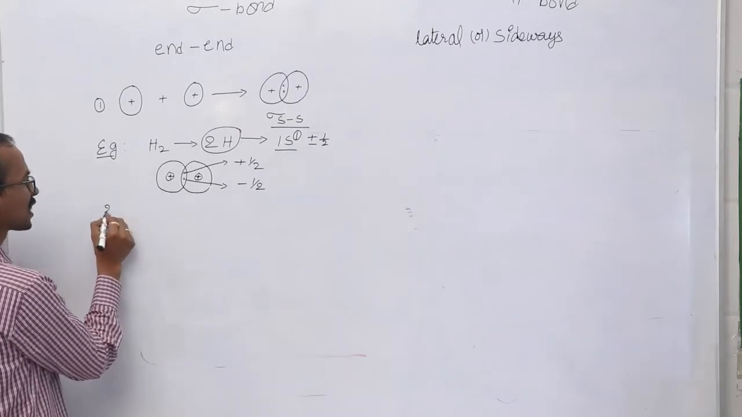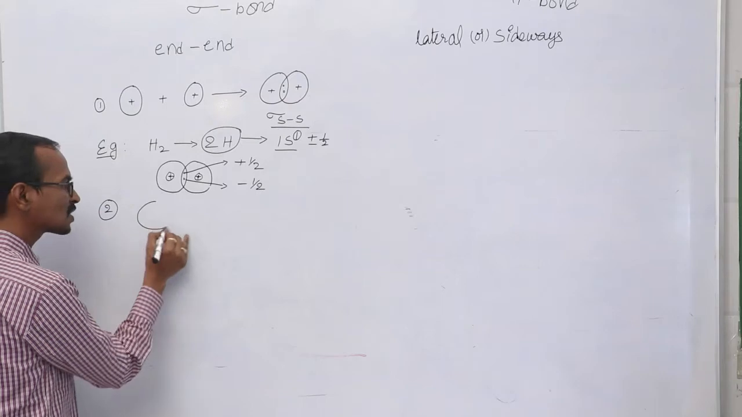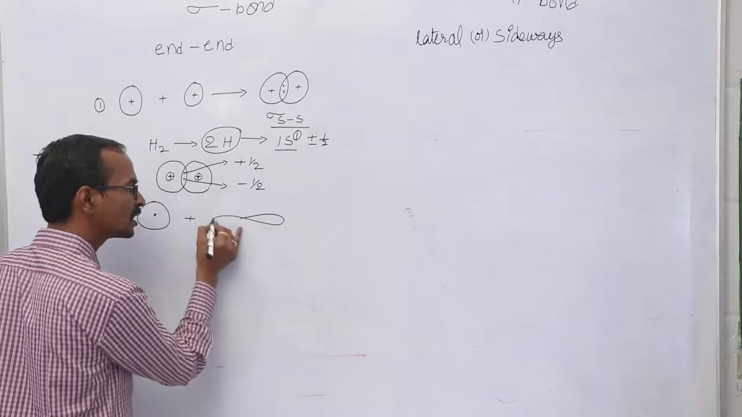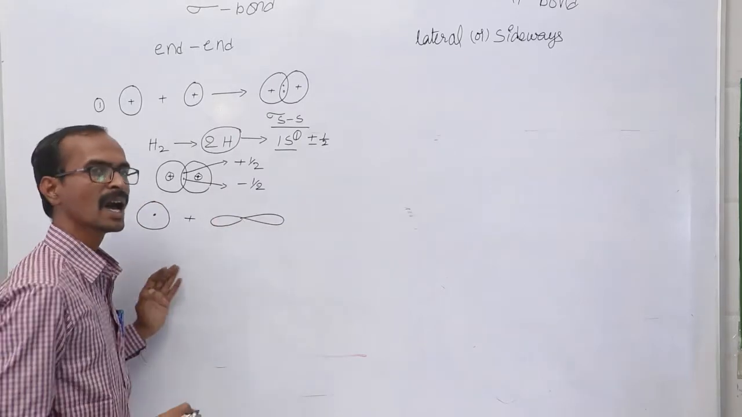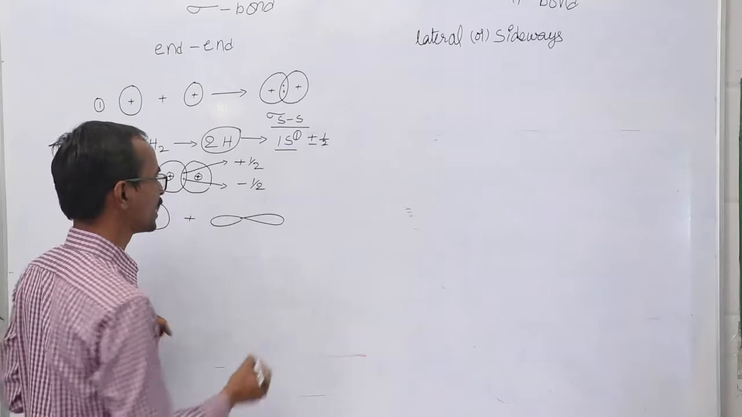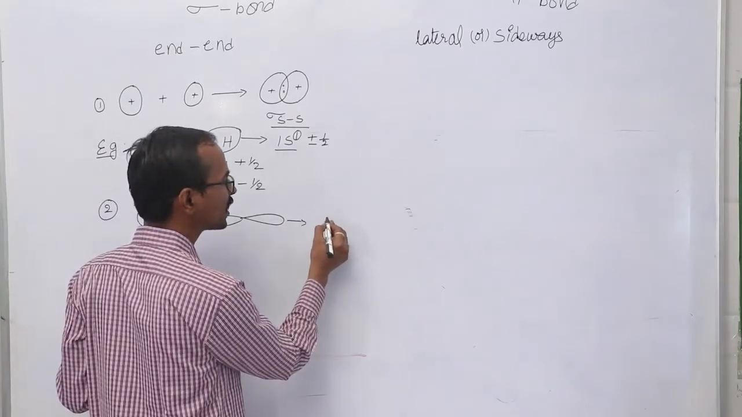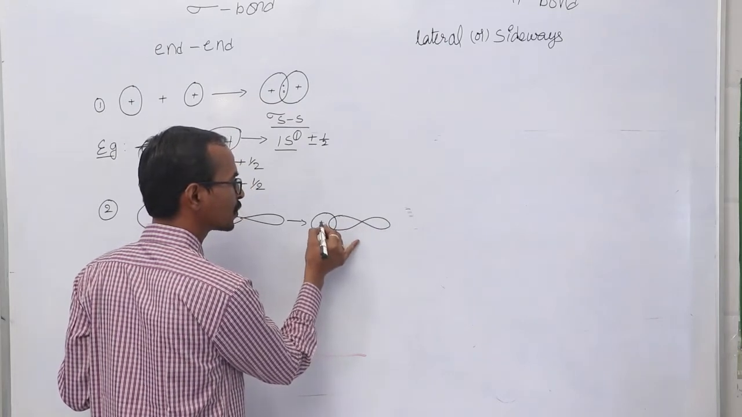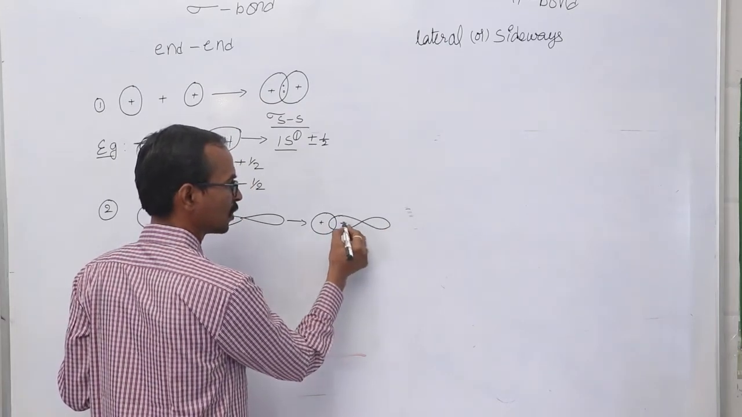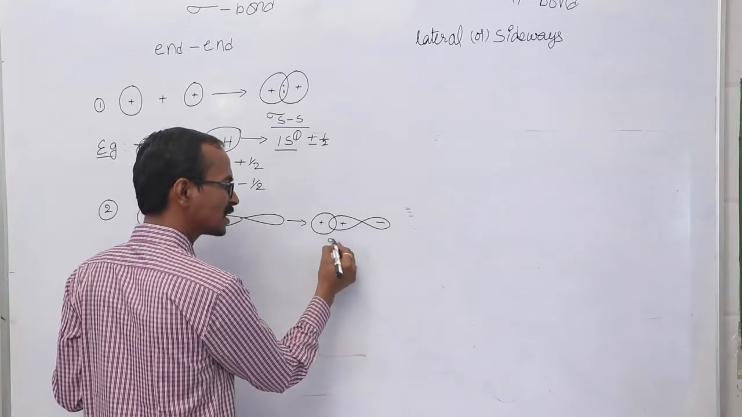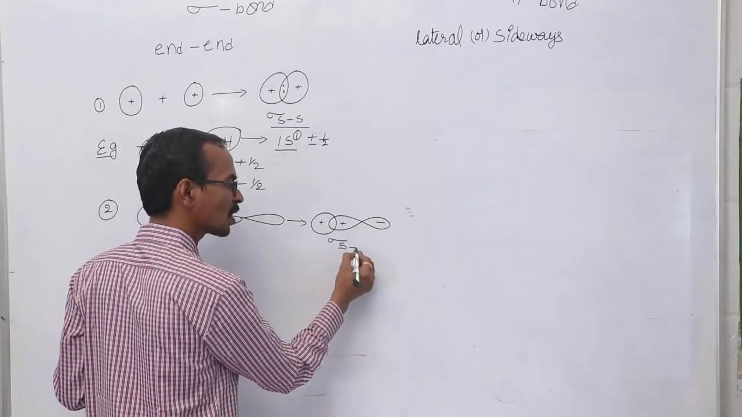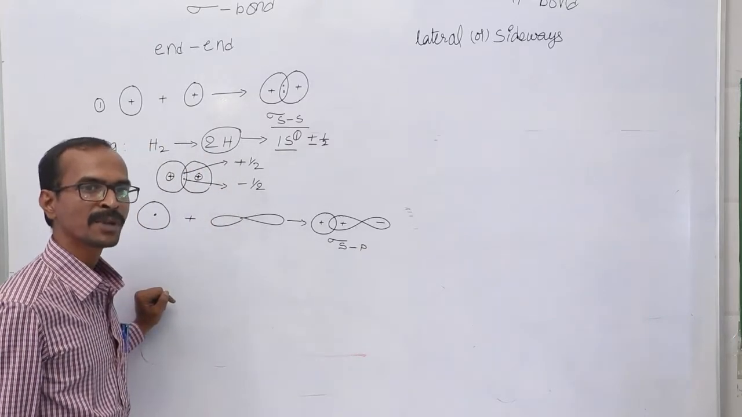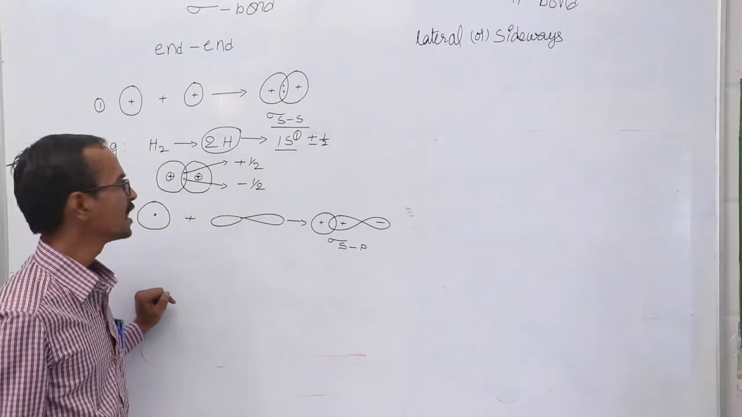Let me take the second process. Here an s orbital with an unpaired electron might overlap with the p orbital of another atom which has an unpaired electron. Then also we find a sigma bond. Here positive overlap takes place. As a sigma bond is formed between an s orbital and a p orbital, that is called sigma sp bonding.